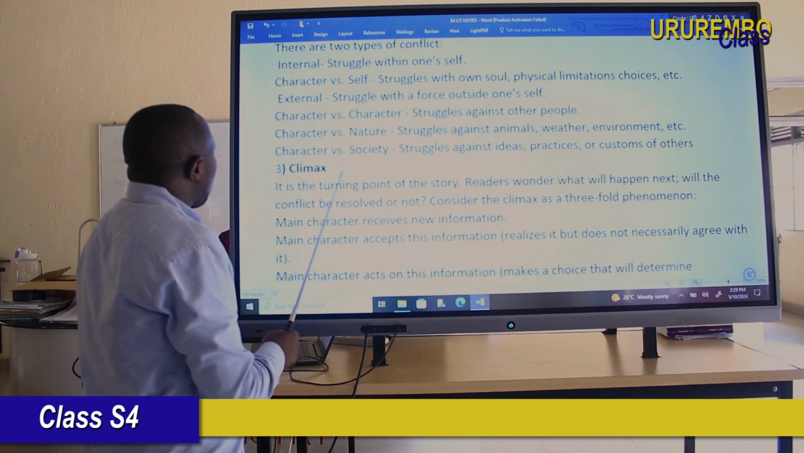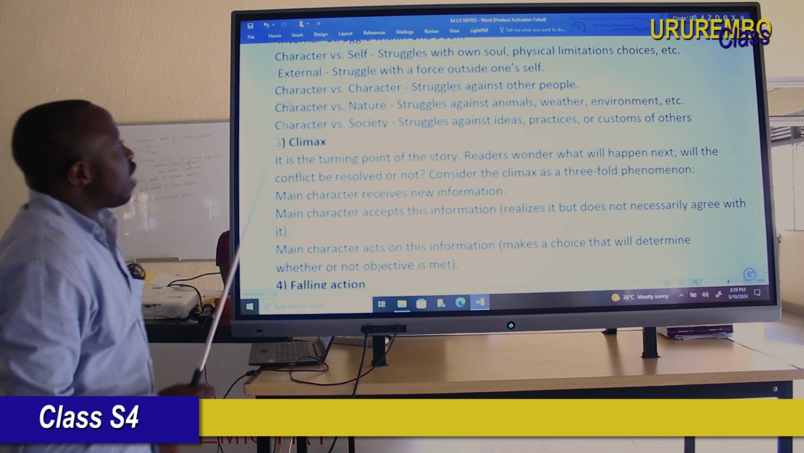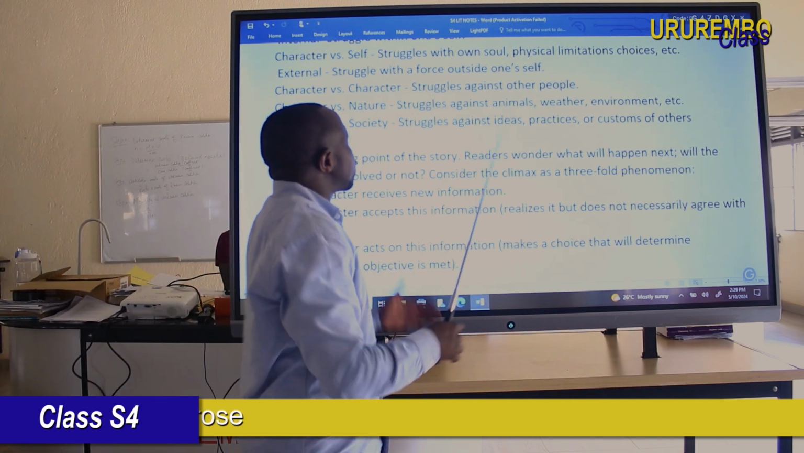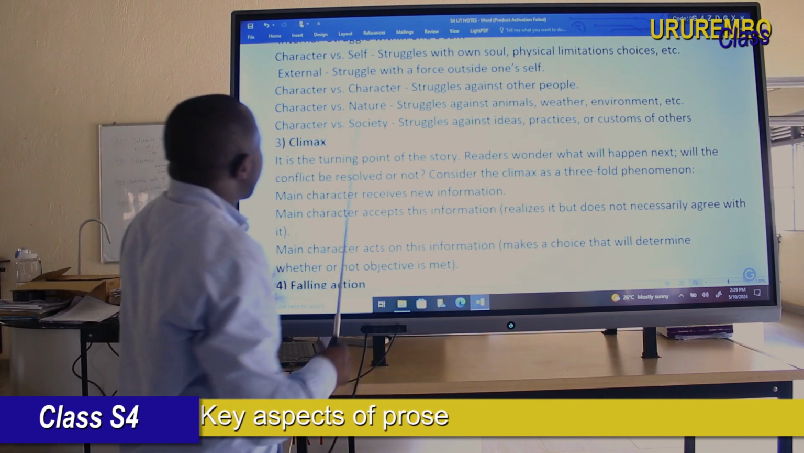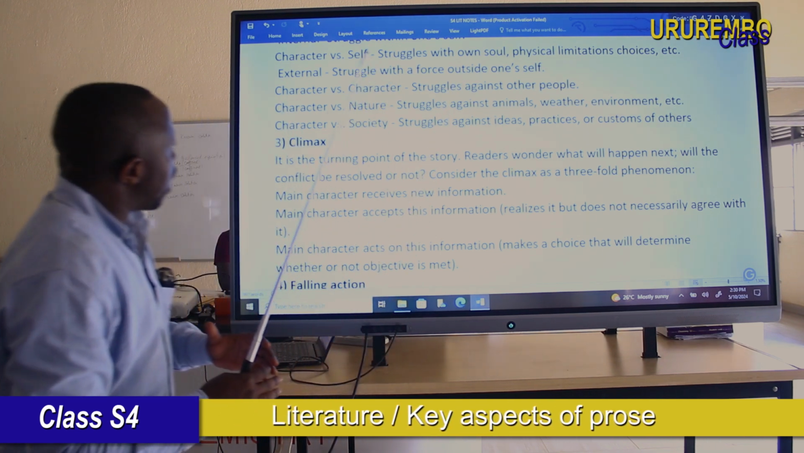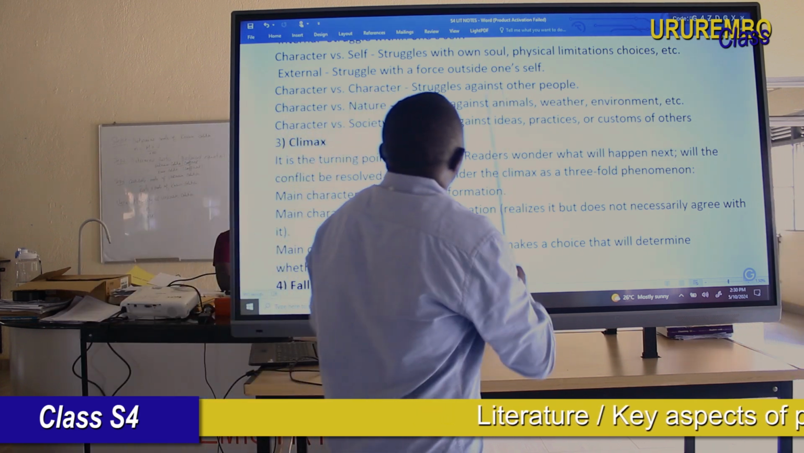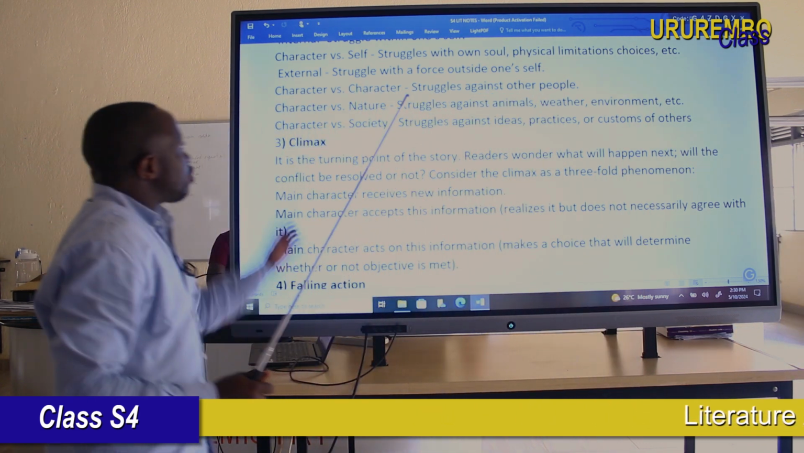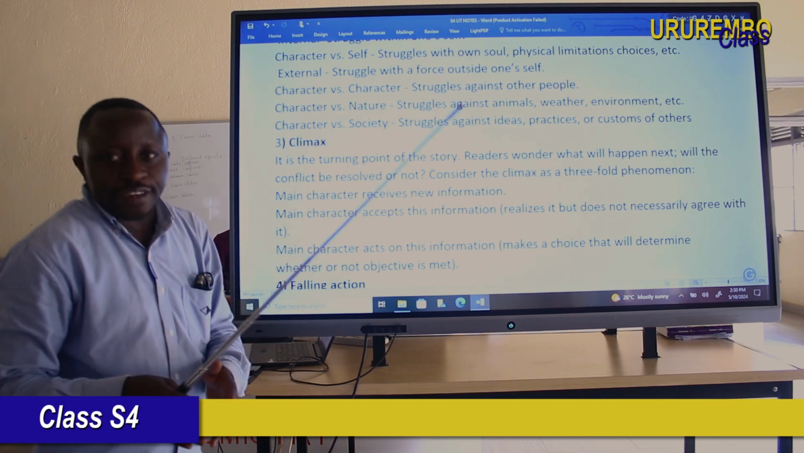Here now, a character may have a conflict with another character. It means struggles against other people. Also, a character can have a conflict with nature. When the character has a conflict with nature, it means the struggle is against the animals, the weather, the environment, etc.